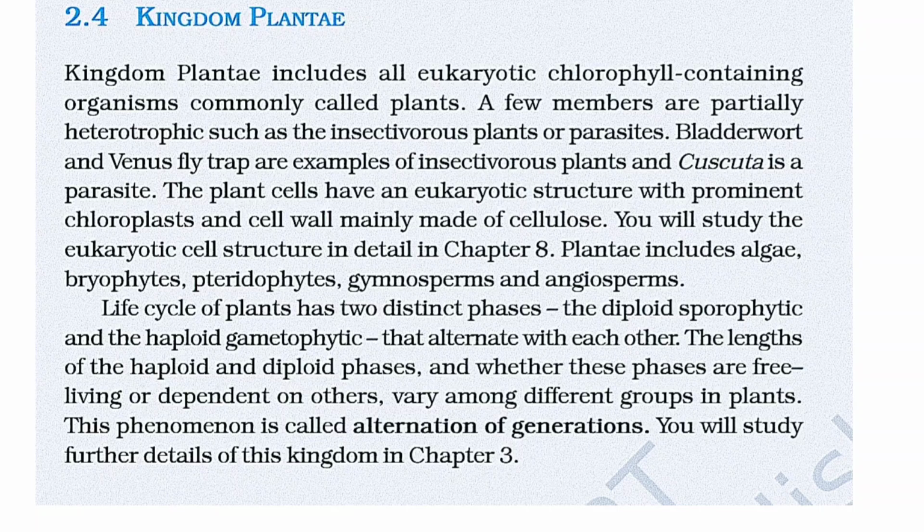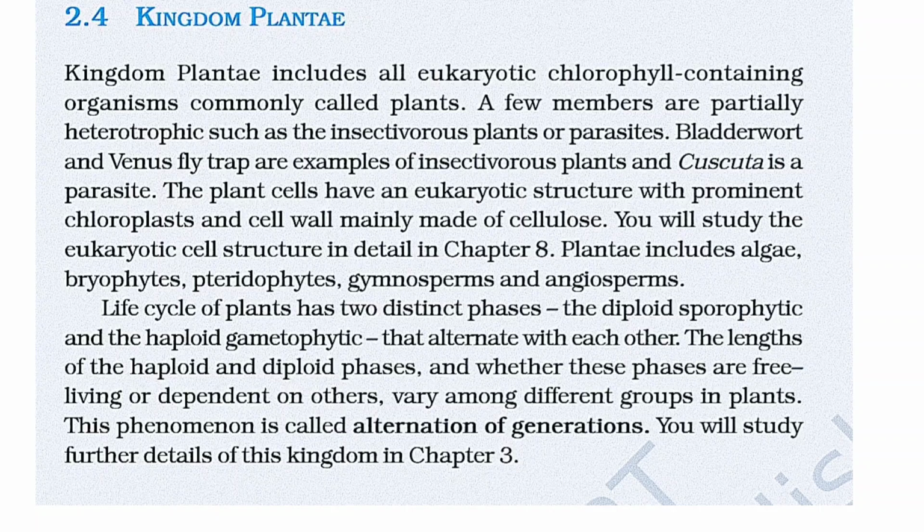Kingdom Plantae includes all eukaryotic chlorophyll containing organisms commonly called plants. A few members are partially heterotrophic, such as the insectivorous plants or parasites. Bladderwort and Venus flytrap are examples of insectivorous plants, and Cuscuta is a parasite. The plant cell has a eukaryotic structure with a prominent chloroplast and a cell wall mainly made of cellulose. You will study the eukaryotic cell structure in detail in chapter 8.